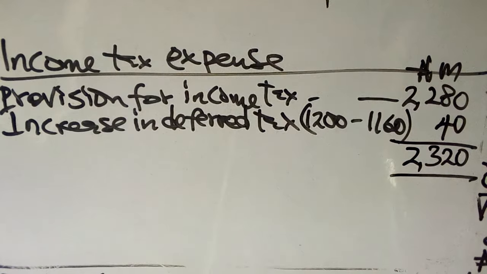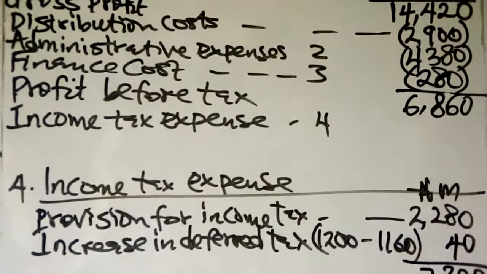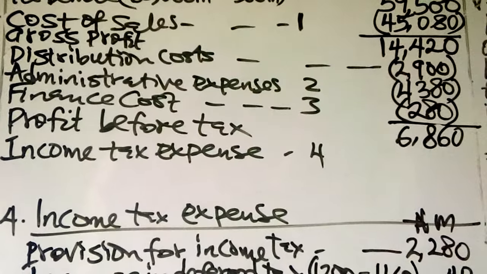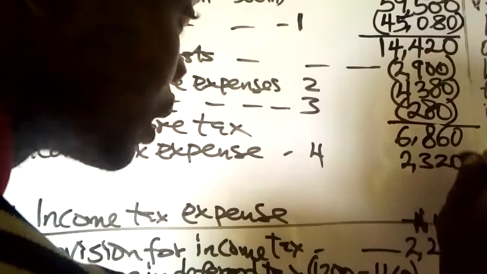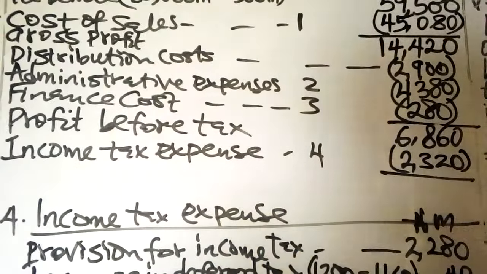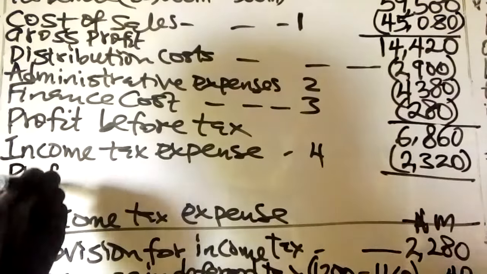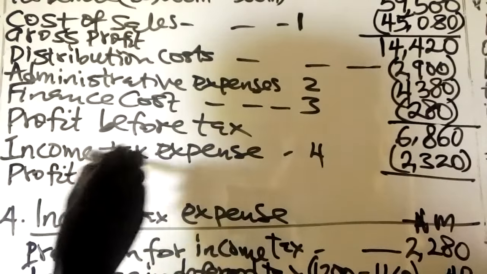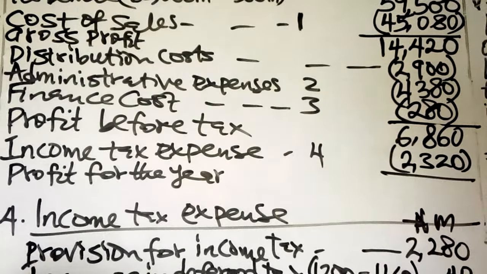This 2,320 is the amount of tax that will be expensed in the statement of profit or loss. If this is an expense, you subtract 2,320 from the profit before tax of 6,860. Then you arrive at the profit for the year of 4,540.